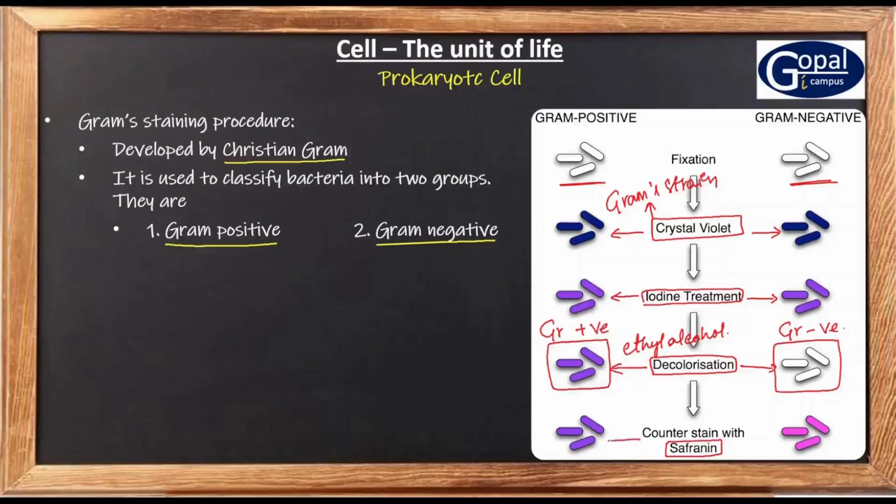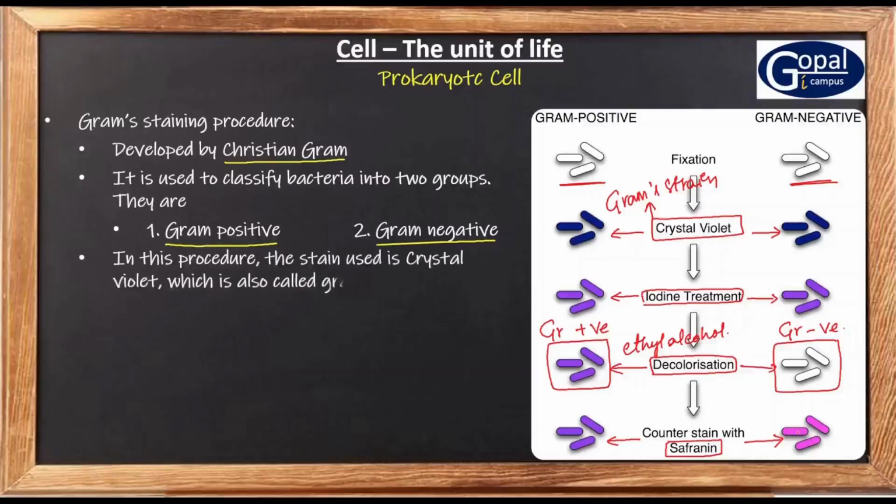When safranin is added, the gram-positive bacteria remain deep purple in color. The gram-negative bacteria turn pink in color. So in this way, to classify the bacteria into gram-positive and gram-negative, this Gram's staining procedure is useful.